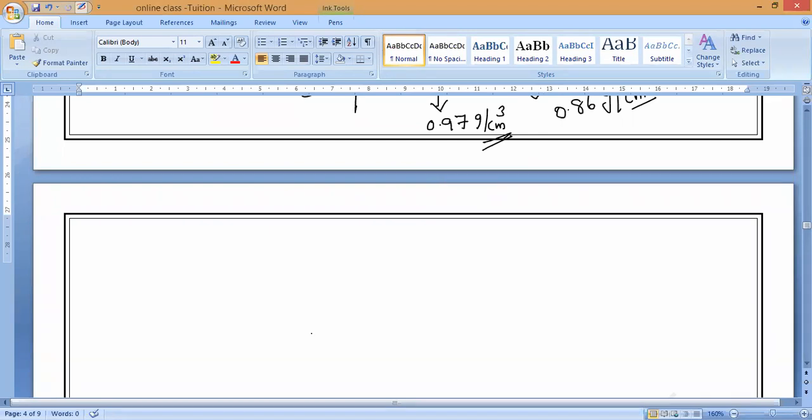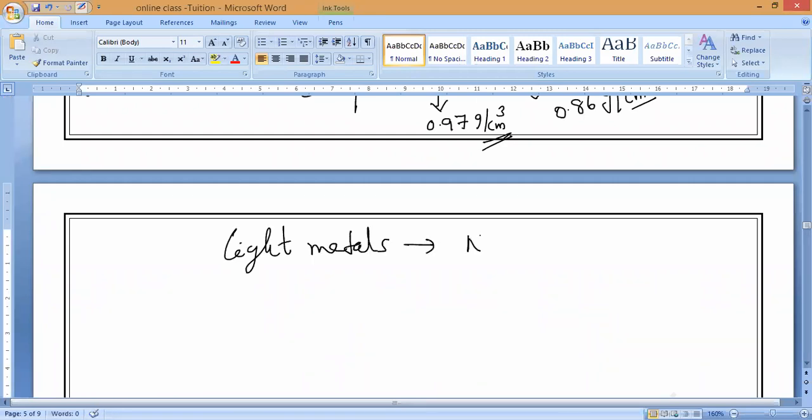So in the exam they will ask you, what are the light metals? Anybody? What are the light metals? Sodium and potassium. Understand? You should remember that. Because their densities are less than water, they will float in the water. This is the 10th property.